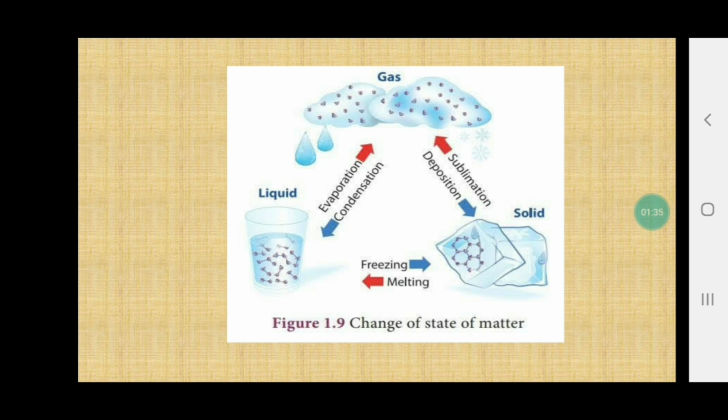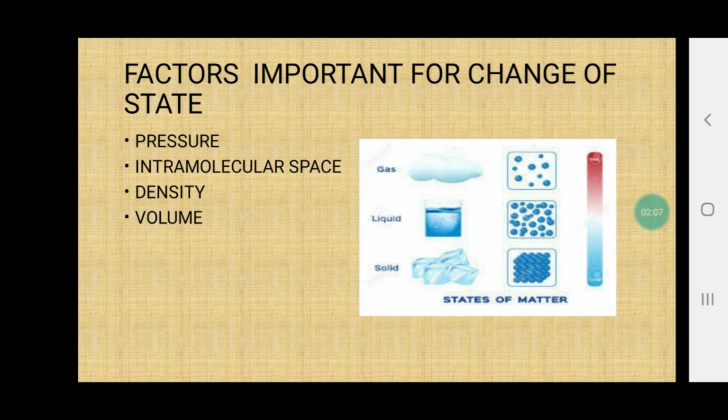But when all these conversions are happening, either we are giving the energy or we are taking the energy. Either we are increasing the temperature or decreasing the temperature. So are only these two concepts sufficient to change the state of the substance? The answer is no. The other components which are important for the change of the state of matter are pressure, intramolecular space, density and volume. Pressure.